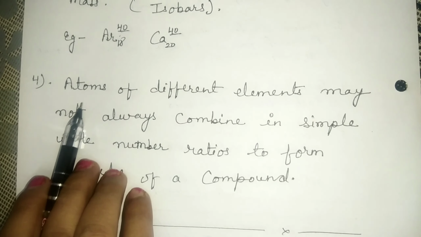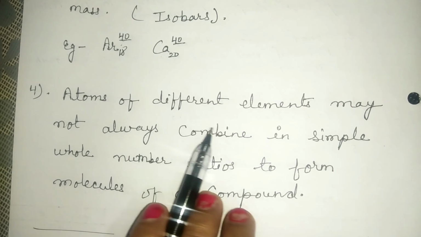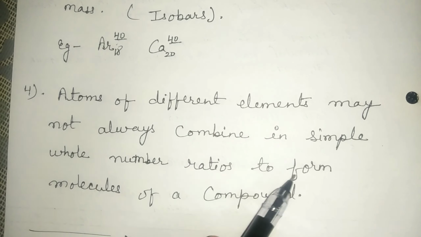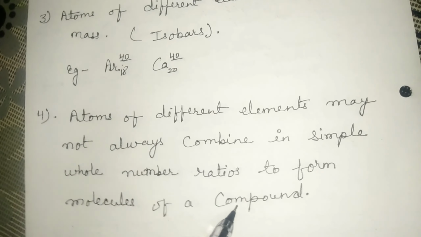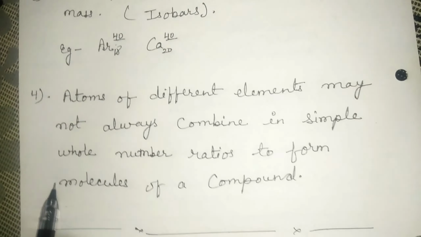Fourth defect is atoms of different elements may not always combine in simple whole number ratios to form molecules of a compound. This is also the drawback of Dalton's atomic theory.